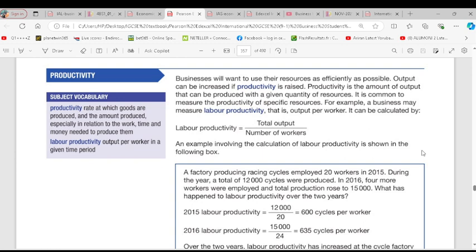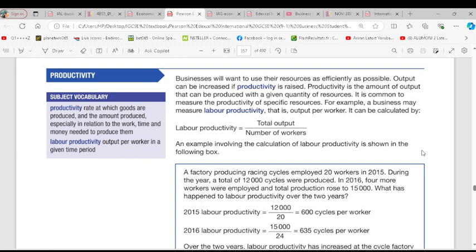So what they are saying simply here is that for output to increase, productivity has to rise. You have to increase productivity. Because productivity is the amount of output that can be produced, given all the resources available. So if your output has to increase, it means your productivity has to increase. That is the point they are making there. Increasing your productivity will increase your output. Do you get that? Okay.